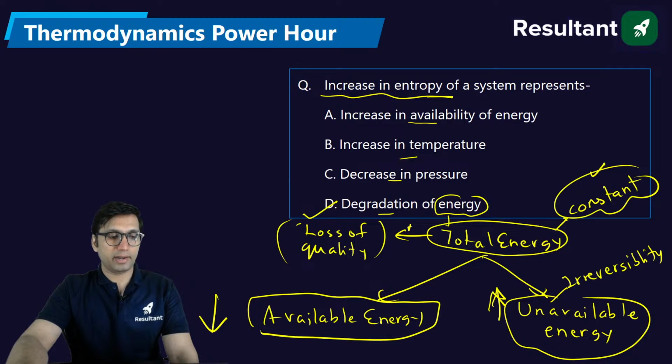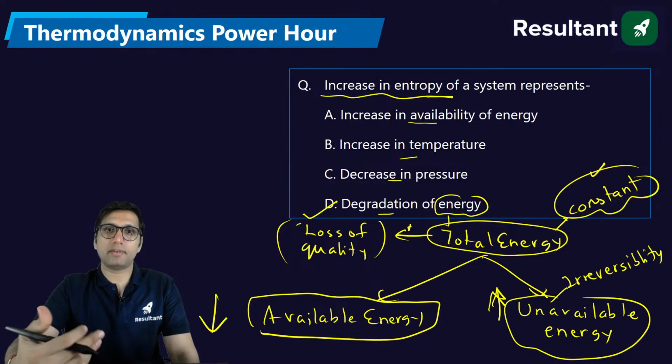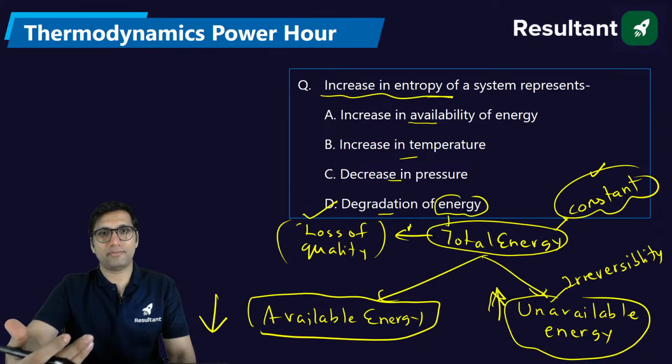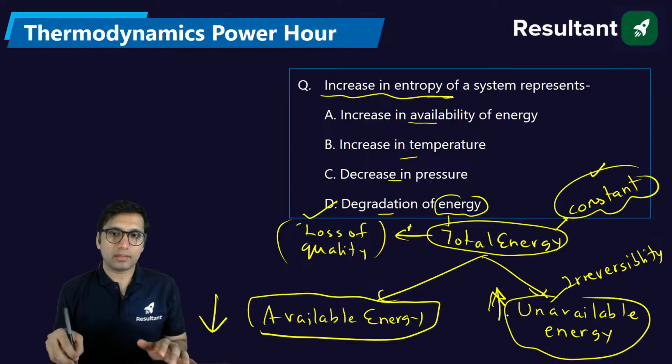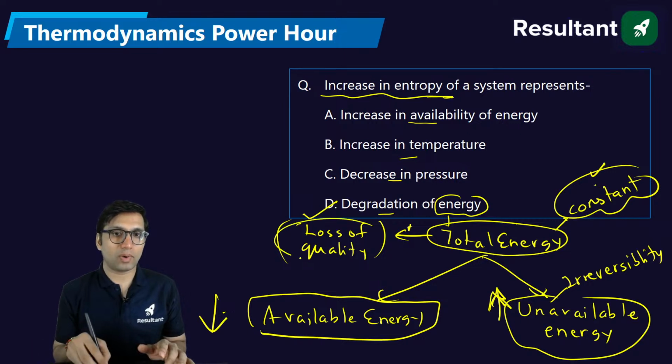So quality will degrade. Degradation means, like we say, when we have fresh vegetables, everybody wants to consume fresh vegetables or fresh fruits. But after keeping these vegetables or fruits for one day, or almost 1 week, or maybe after 15 days, they will definitely be degraded. That means they will not be of the quality that we get when fresh. So degradation means loss in the quality of something. So if entropy increases, unavailable energy will increase, available energy will decrease, and total energy will not be decreasing, but its quality will decrease.